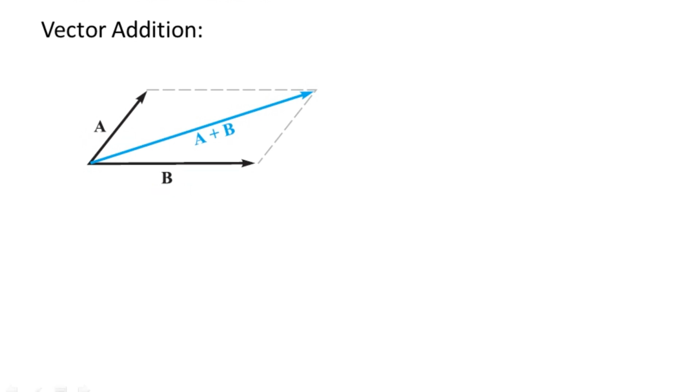Now this was the parallelogram law of vector addition. We also have an alternative, that is the triangle law of vector addition. The second vector is drawn such that its starting point is at the ending point of the first vector. Then the arrow, or the vector, drawn from the starting point of the first vector to the ending point of the second vector will be just the vector addition. So here it is represented as A plus B.